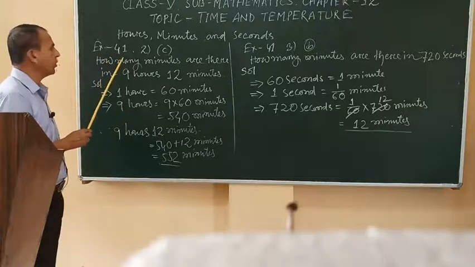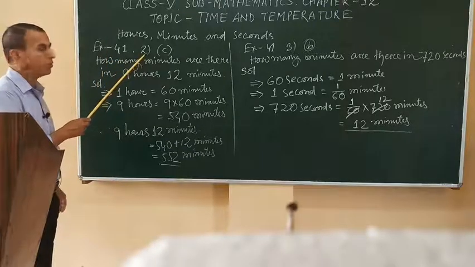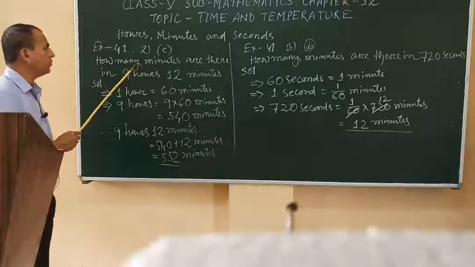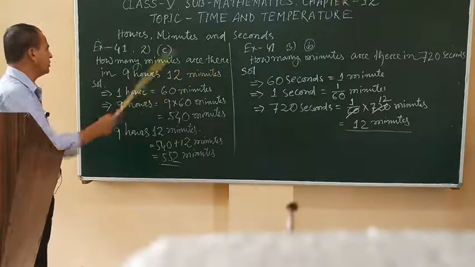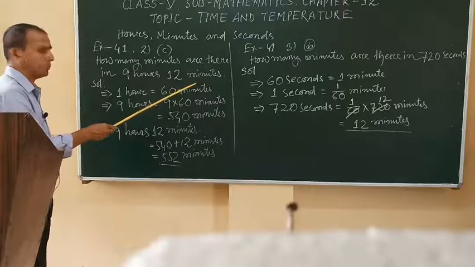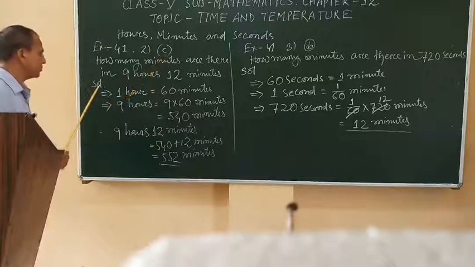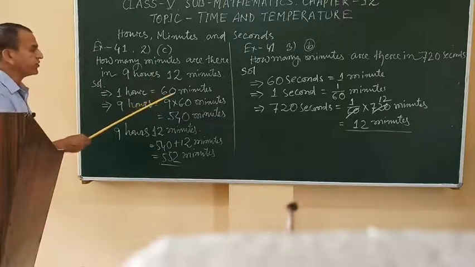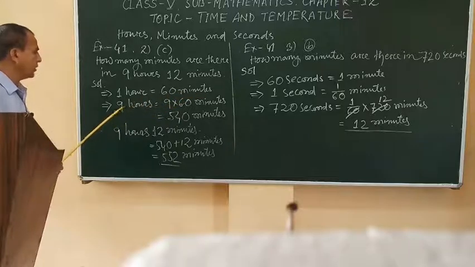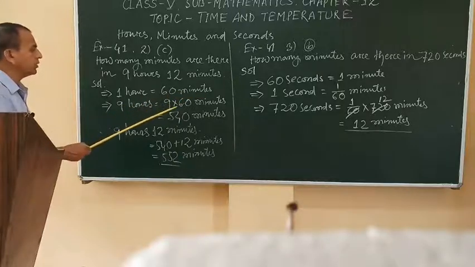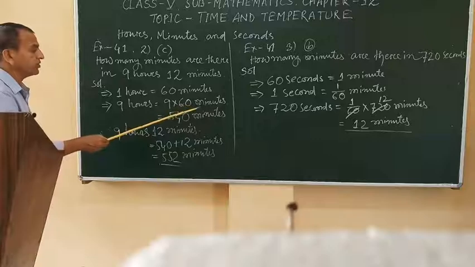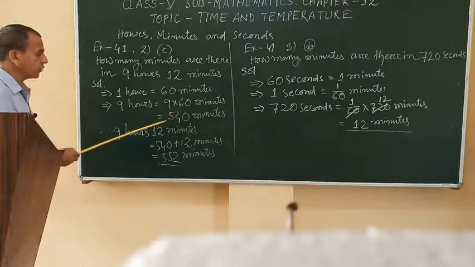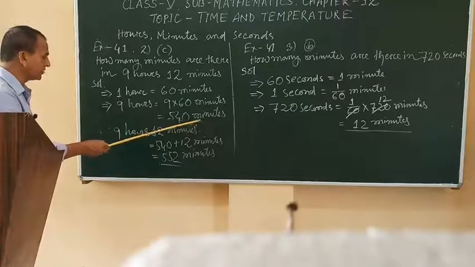Exercise 4.1, question number 2C. How many minutes are there in 9 hours 12 minutes? Solution: 1 hour equal to 60 minutes. 9 hours equal to 9 into 60 minutes. So total 540 minutes.